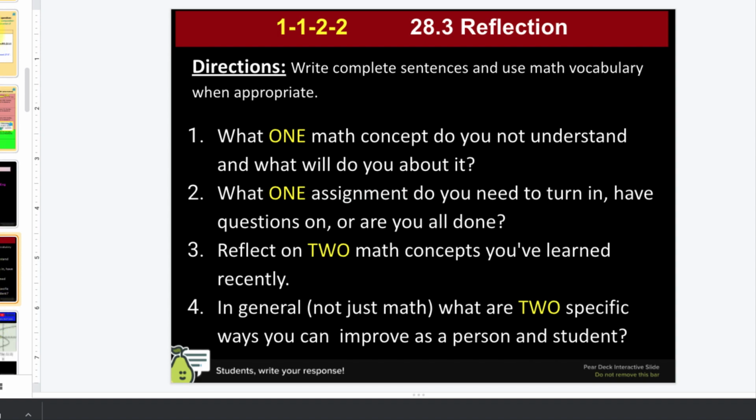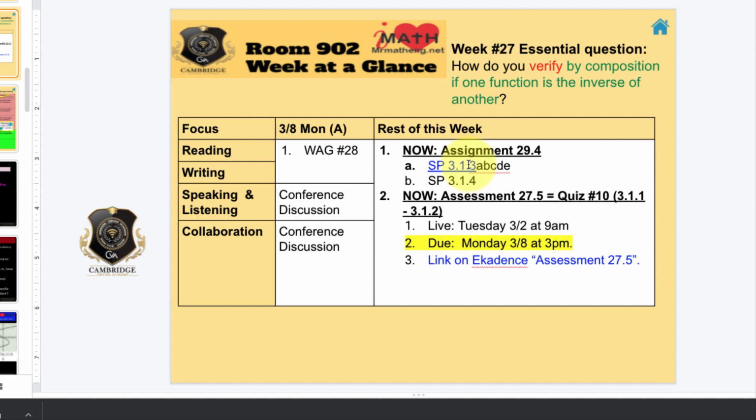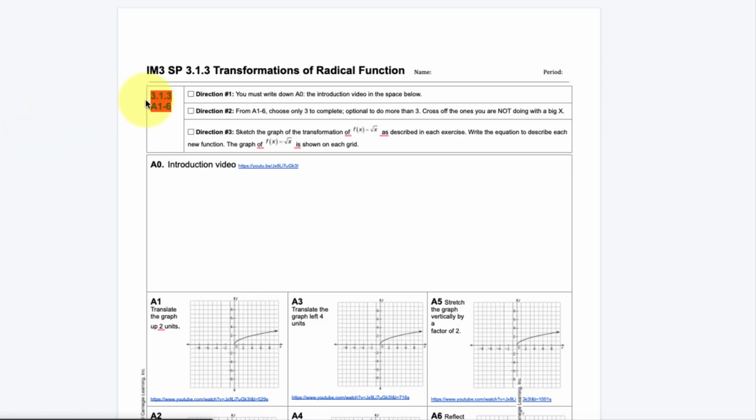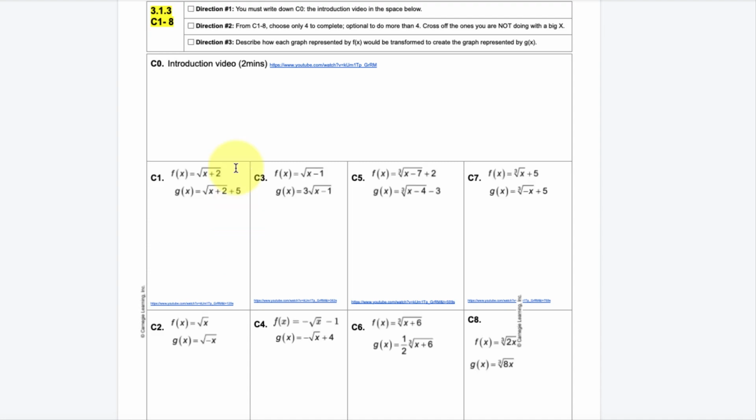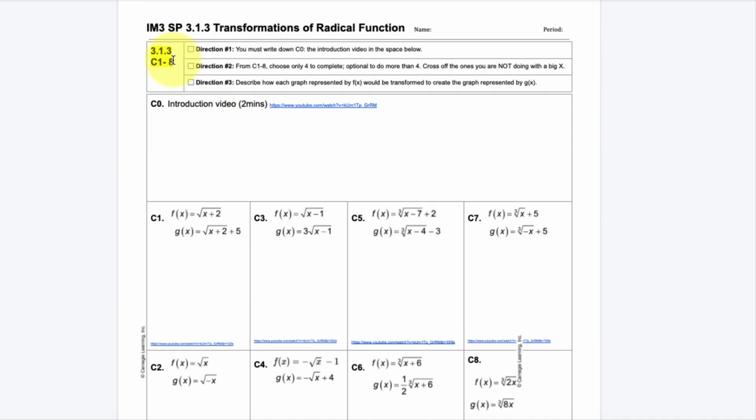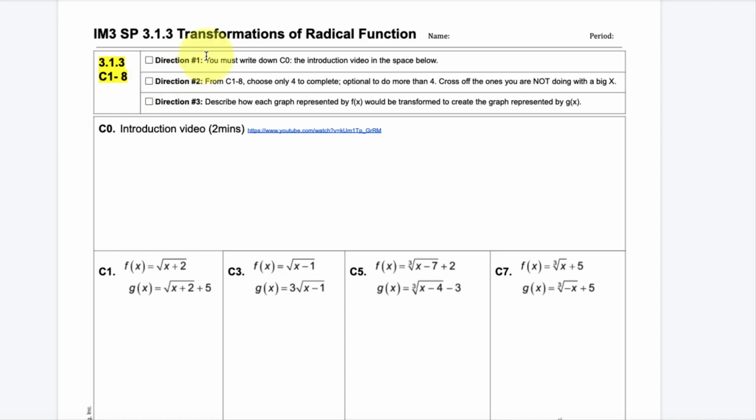28. Let me talk about Skills Practice 313 really quickly. Here I am on Skills Practice 313. We did already A, B, and now in C. If you pay attention, C has 8 questions, but let's take a look in there. Basically, if you realize what I'm doing, I'm giving you half the amount of questions now. Why? Because I want you to copy down this introductory video. So it's only 2 minutes long. Go ahead and copy that down.